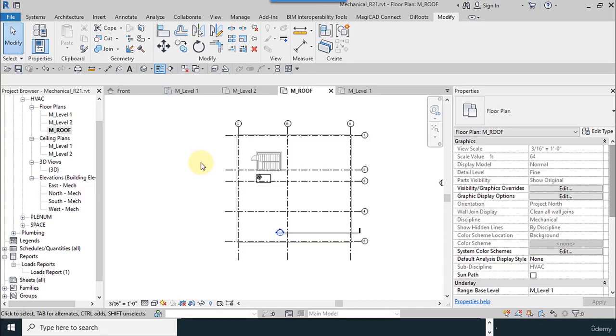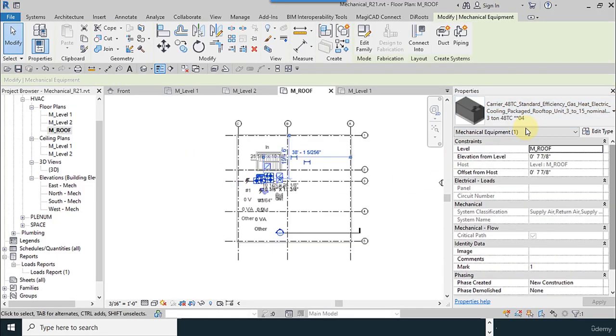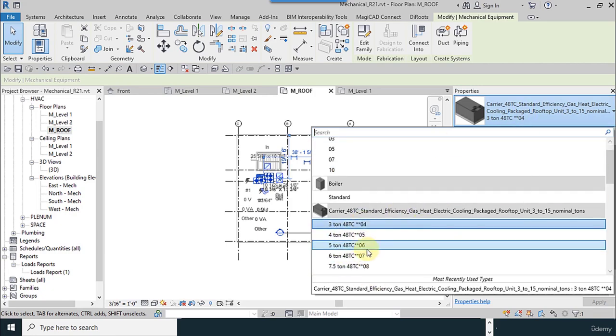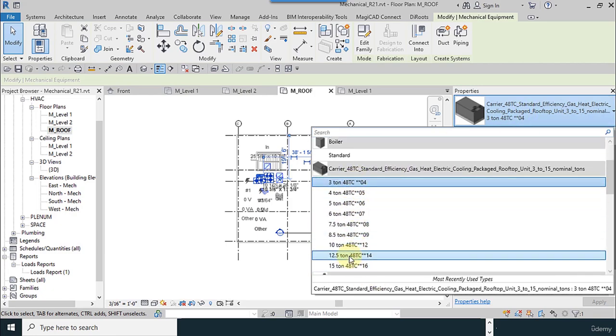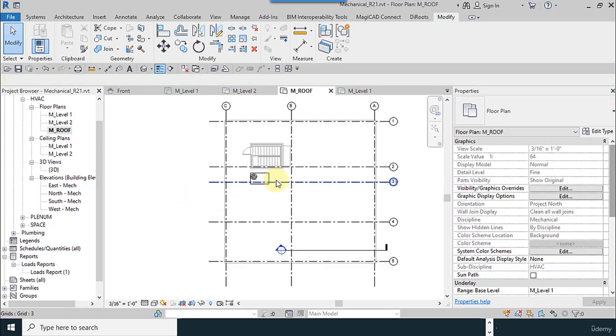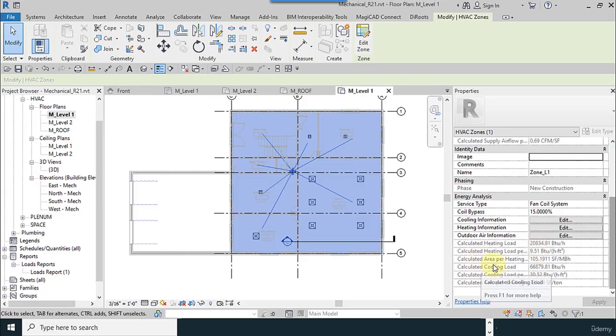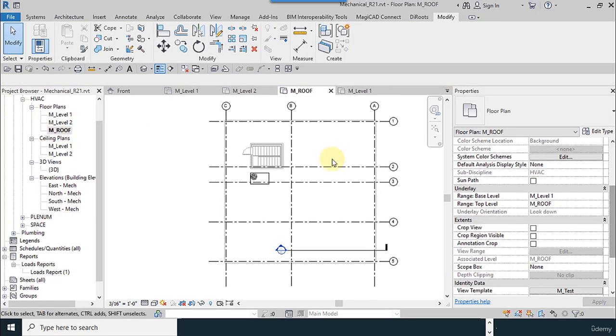So how much is good for our rooftop unit? How many tons we need? Between 3 to 50 ton. Which one is best for this? We try to do place the zones before, as you remember. I select the zones. You can see the amount of calculated cooling load. So we converted to the tone. Okay.